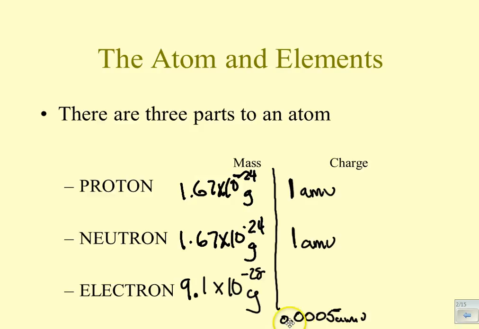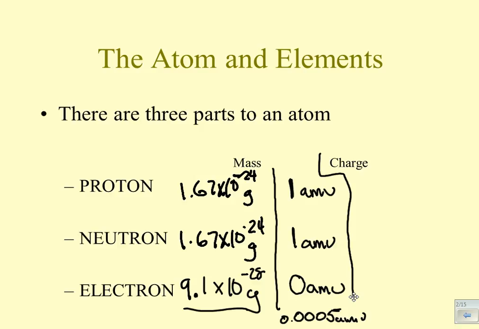So what we do is we say, well, an electron weighs nothing. An electron virtually weighs nothing compared to the mass of everything else. Now, I have to make sure that I say to you, it's not that an electron actually weighs nothing. It has a mass and it is measurable, but it is just so very small. Okay, so we'll split that up.